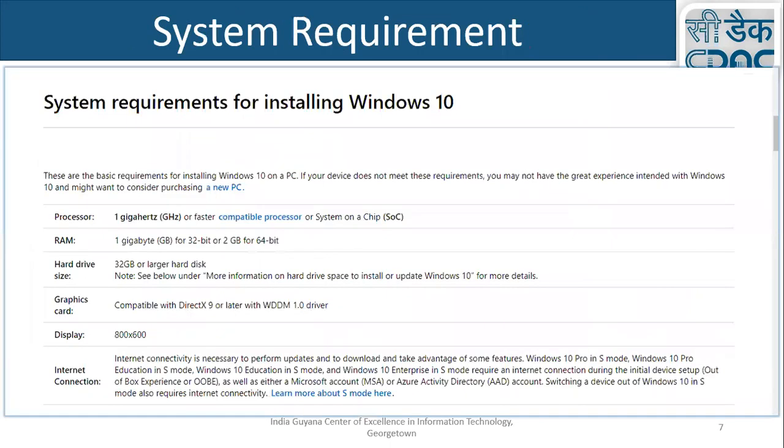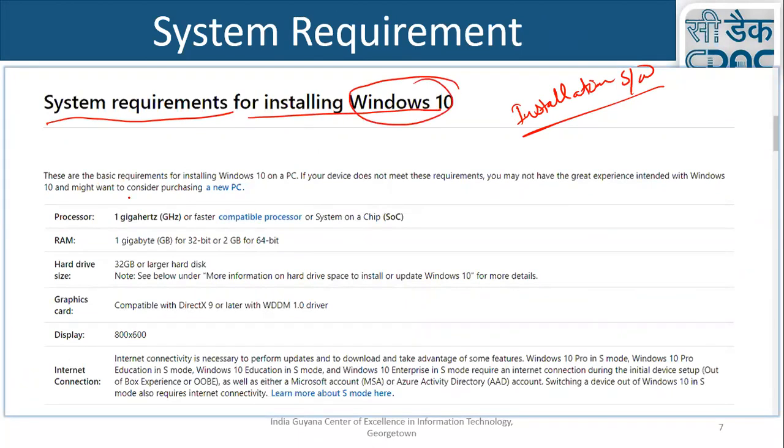Okay. System requirement. So now we move to the installation of the software. How to install the software? If you try to install any software, you have to see the basic system requirements for installing. Here is the example for Windows 10. The Microsoft website clearly states the basic requirements for installing Windows 10 on a PC.